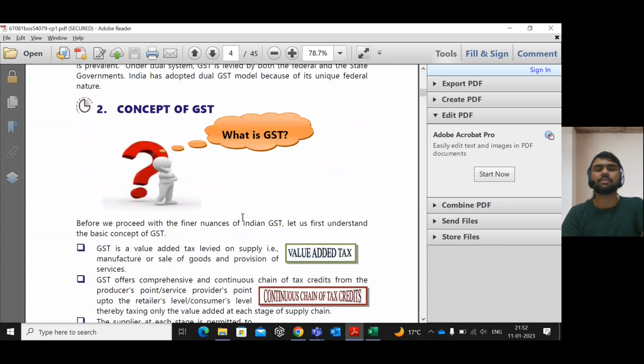Concept of GST. There are some concepts of GST. We will understand this concept based on one example.